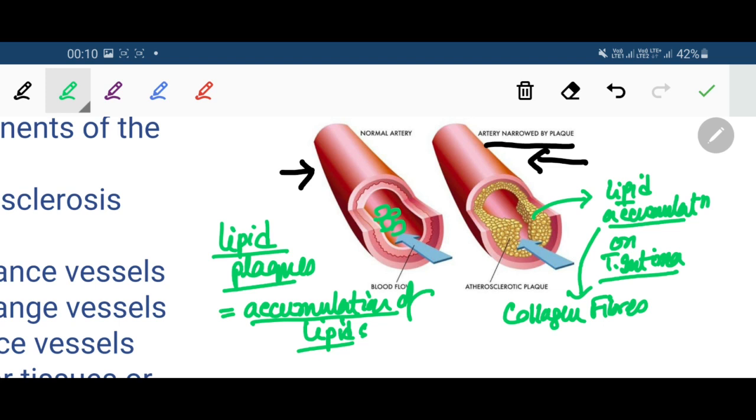As a result of gradual accumulation, you can see from the diagram there is severe narrowing of the artery, and severe compromise in the arterial supply to the organ, resulting in a lack of blood flow to the organ and complications from it.